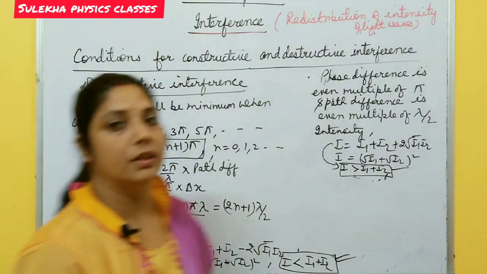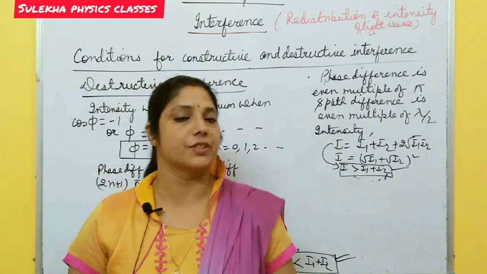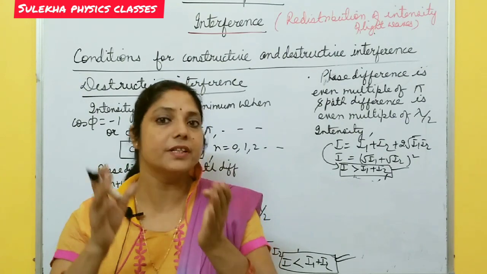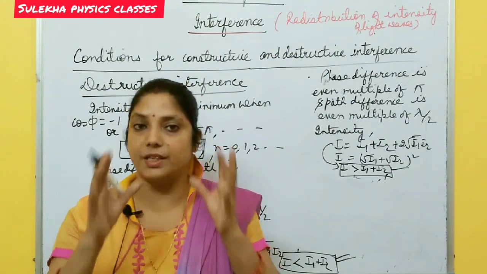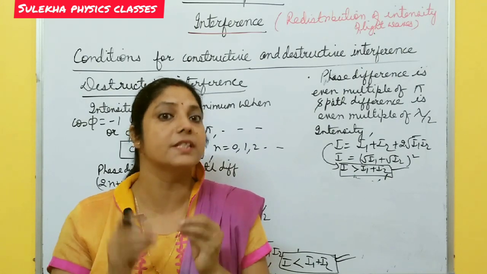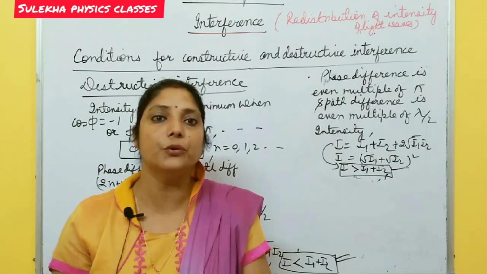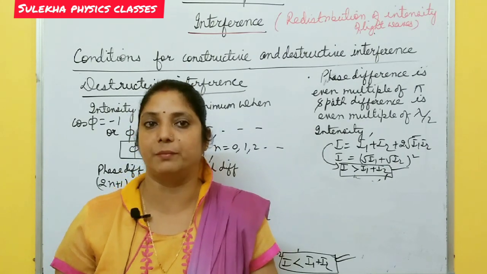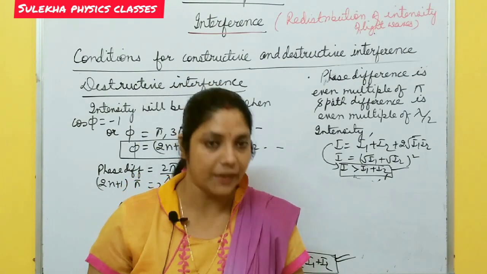Okay, with this, I am going to end the class. In the next lecture, we will discuss sources, because for interference to take place, the sources must be coherent. They must have a constant phase difference and the same frequency. We will discuss all these things in the next class. And also one more important thing, the experiment, Young's double slit experiment. Until then, students, wait for the next video. Thank you.